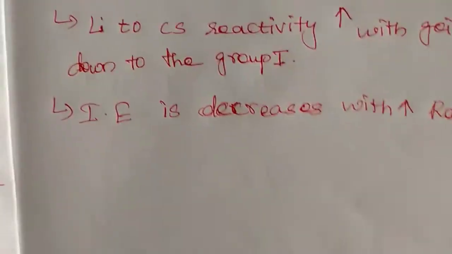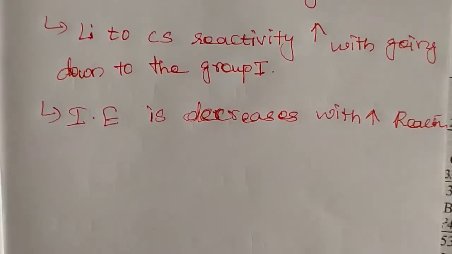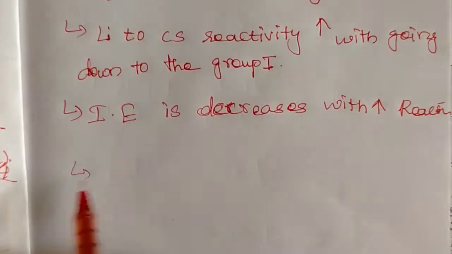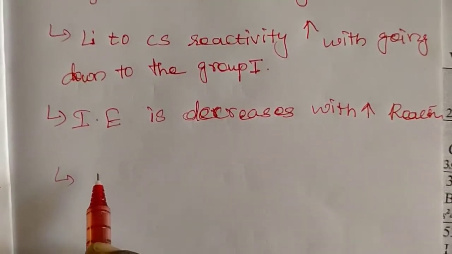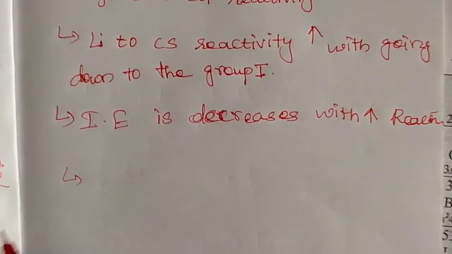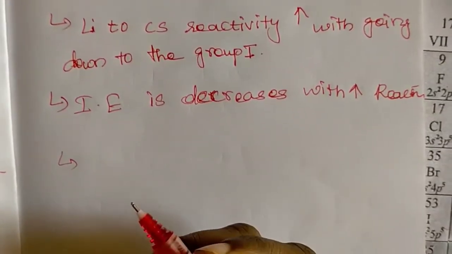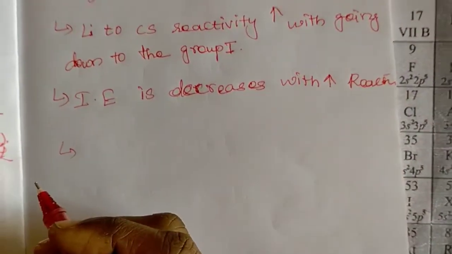All the alkali metals are electropositive, so they react highly with electronegative elements like halogens, oxygen and nitrogen.